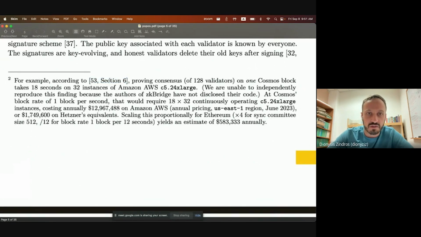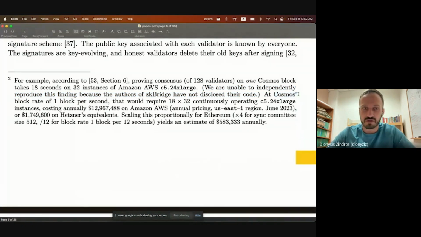In section 6 of this paper, they're using the 128 validators on one Cosmos block, and they're trying to prove it by, well, you need to run 32 instances of this Amazon very bulky server, and it takes 18 seconds according to their claims. They're not open source, so we cannot really reproduce everything, but we just ran the numbers back of the envelope based on what they have in the paper.